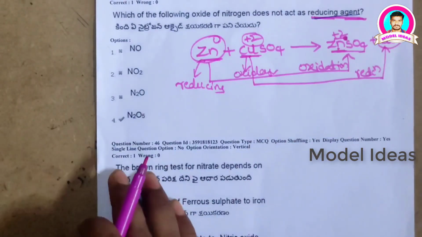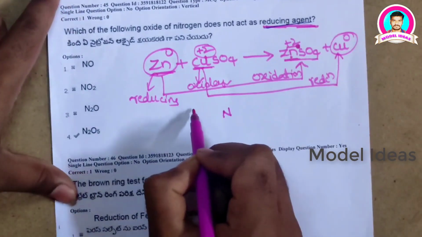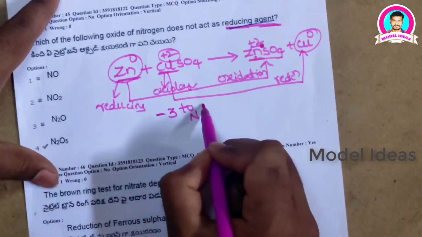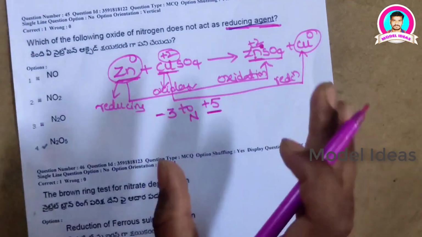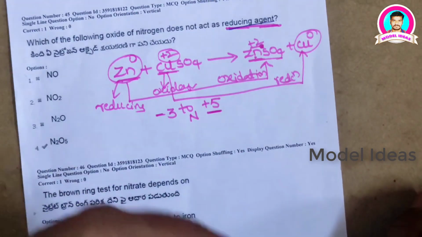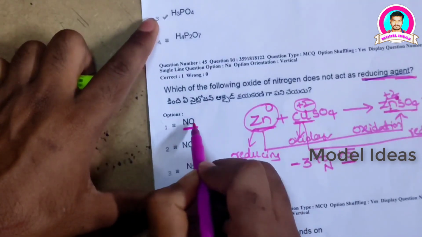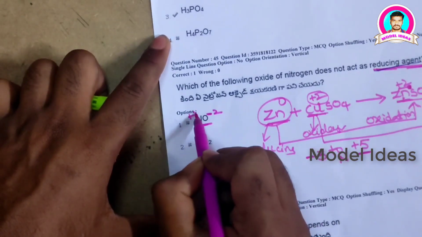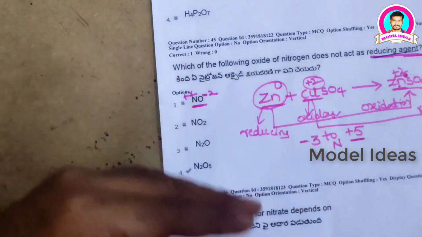So now our question is, by observing this, the reducing agent should have at least variable oxidation states. We know that nitrogen can have oxidation states from -3 to +5. Beyond this +5 oxidation state, nitrogen does not undergo oxidation because there are no electrons in it to lose. In the first option, NO, oxygen has -2 charge and nitrogen has +2 charge. So it can undergo oxidation from +2 to +3, +4 or +5.